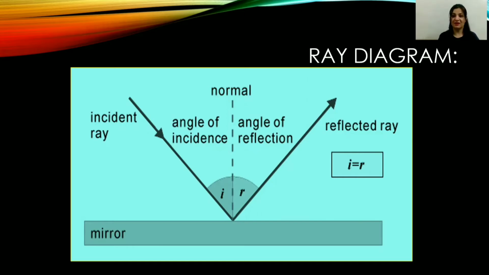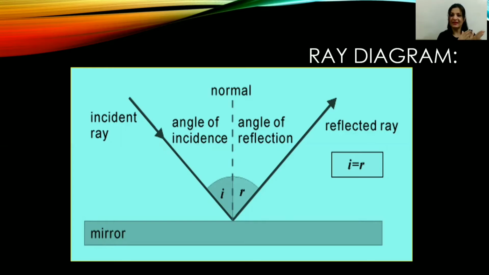Okay, it is mandatory, it is required. The point at which the incident ray strikes the mirror is called the point of incidence. Okay, now we draw a normal at the point of incidence. Normal means perpendicular at the point of incidence. You can see here, the normal has been drawn by dotted lines.